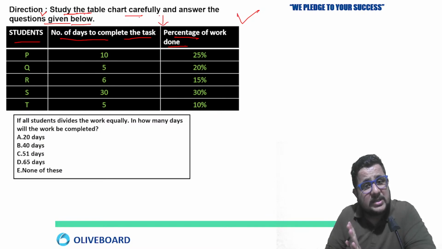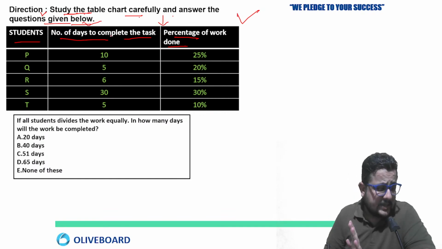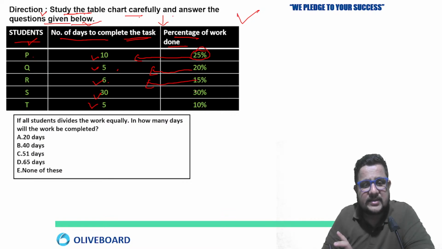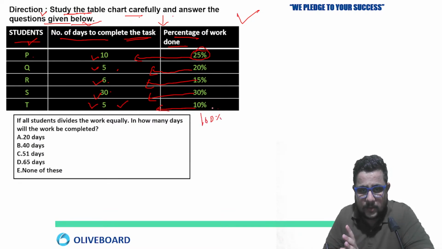Now study the table chart carefully and answer the questions given below. So in this, if we look, some students are given: P, Q, R, S, T, number of days to complete the task. So there is a task which they are completing: 10 days, 5 days, 6 days, 30 days, 5 days respectively. Percentage of work done: 25% work in 10 days, 20% work in 5 days, 15% work in 6 days, 30% work in 30 days, 10% work in 5 days. This is what is given, and this totals 100%.